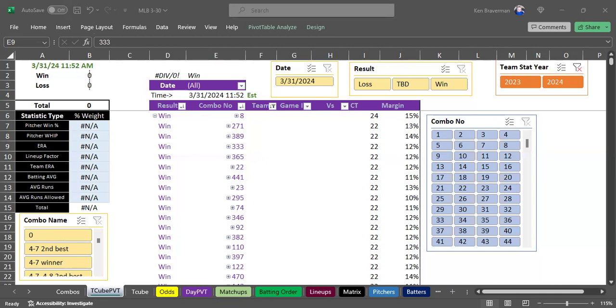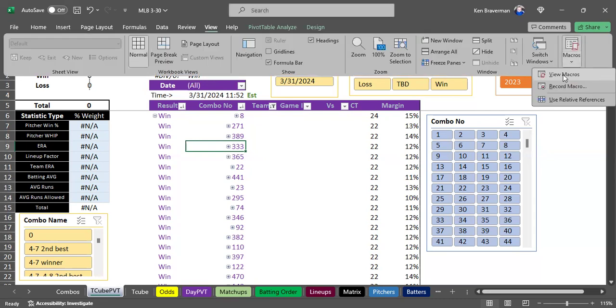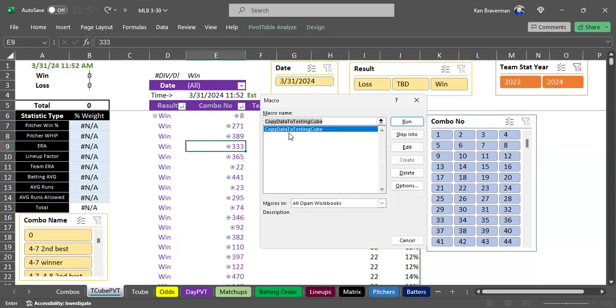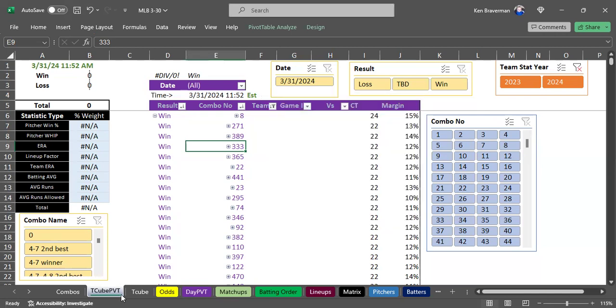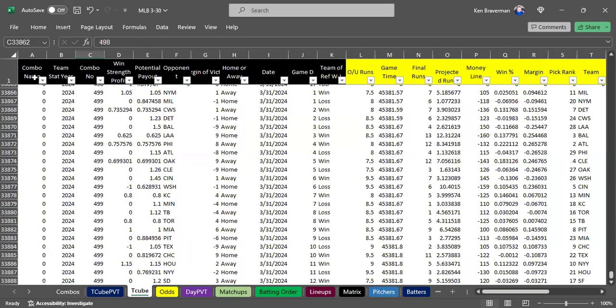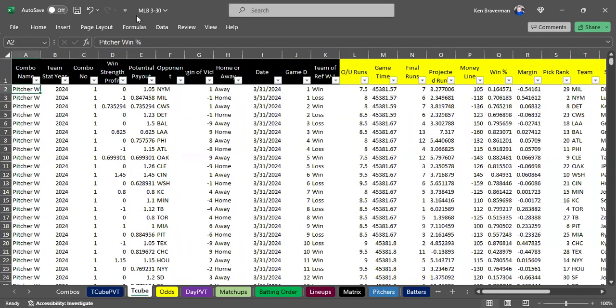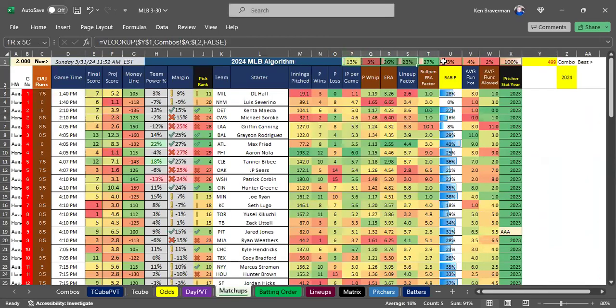We're going to talk about yesterday in this video, and we're going to talk about what I've done with the macro. So when you have a copy of this file, there's a macro in here. When you go to view macro and run it, it's called copy data to testing cube. What it does is compile a bunch of different distributions of variables that we have. The distributions of our variables are up here.